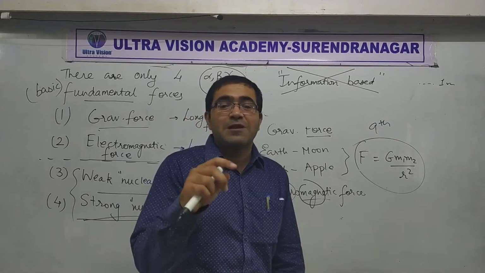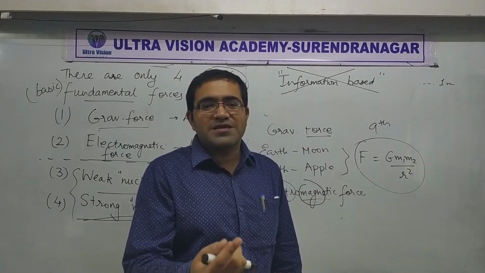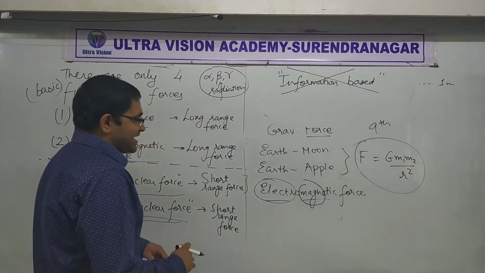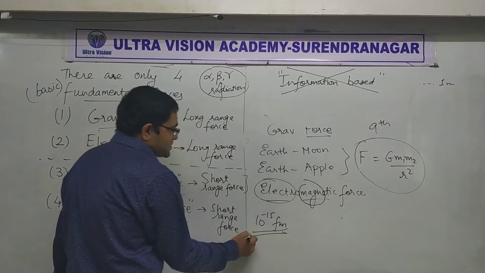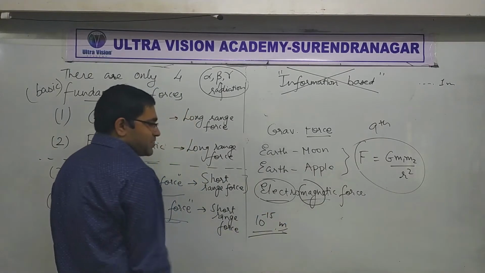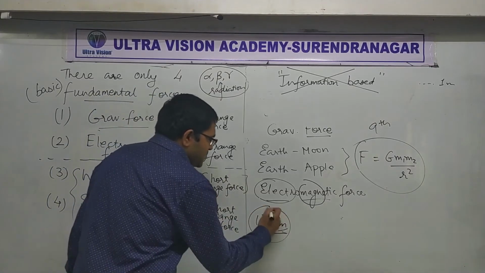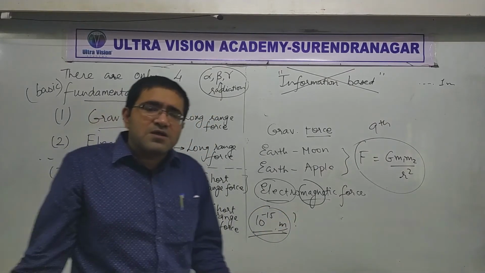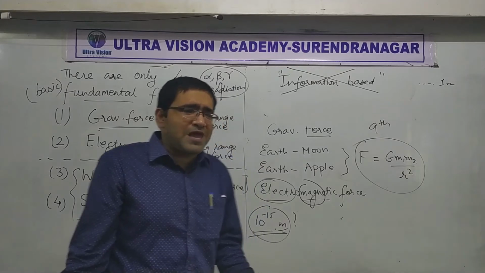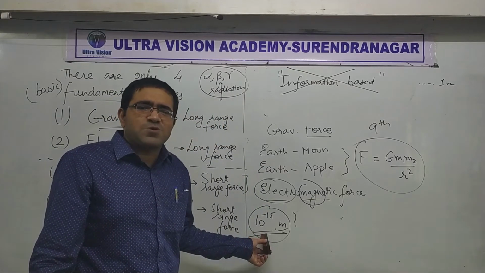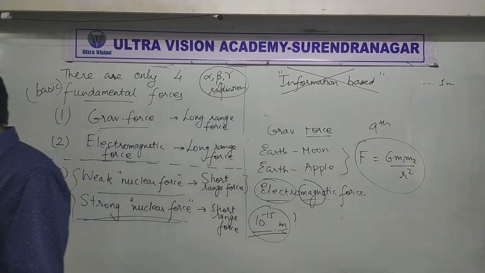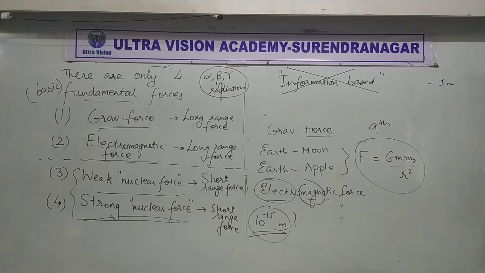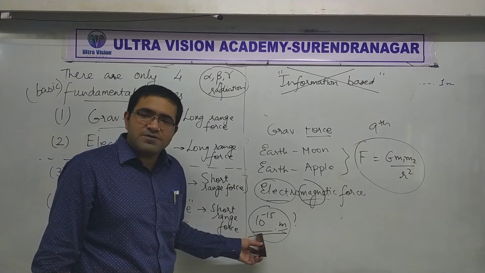Understanding that information and learning to use it is physics, right? So if I tell you that range of strong nuclear force is 10 raised to minus 15 meter, okay, fine. What will you do with this information right now? Nothing. Do you understand what I am saying? This information cannot be used in any physical situation by you at the moment. It is just information. It's like I am asking you to memorize a number, isn't it?